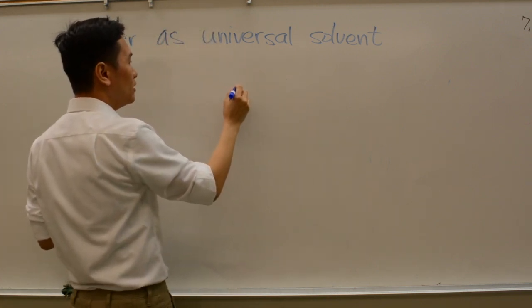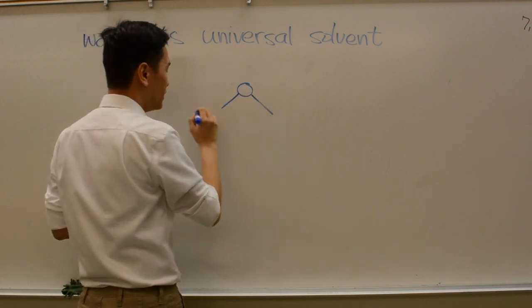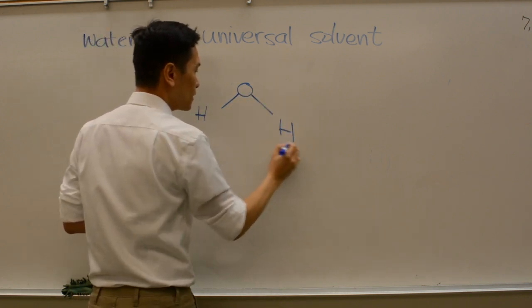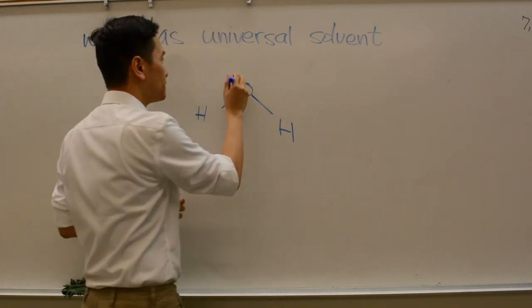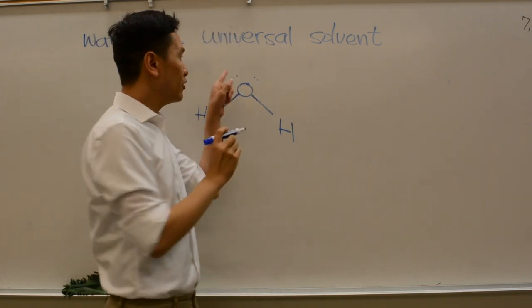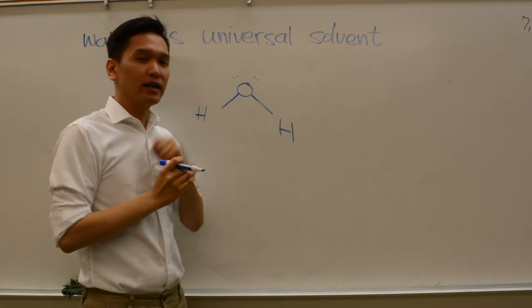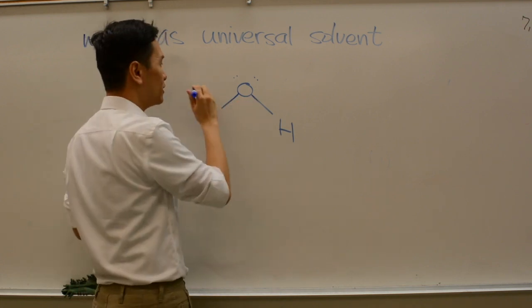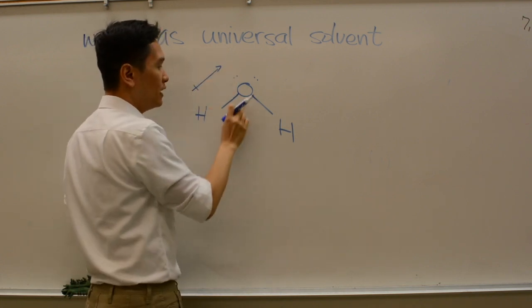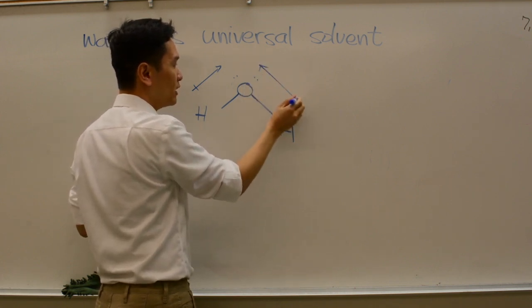If you draw the Lewis structure for water, we have oxygen connected to two hydrogens. Remember the geometry of this is that it is a bent molecule. Because of those lone pairs, it makes it a bent molecule. And what is the polarity of this compound? Oxygen is more electronegative, so it pulls electrons this way. Oxygen, again, is more electronegative than hydrogen, so it pulls electrons this way.